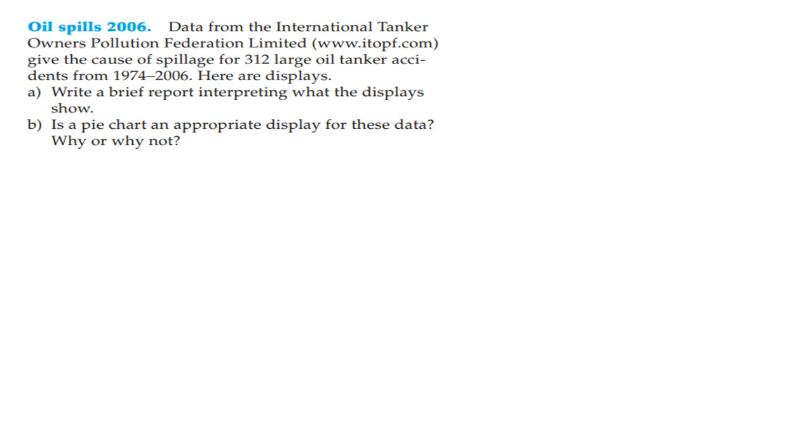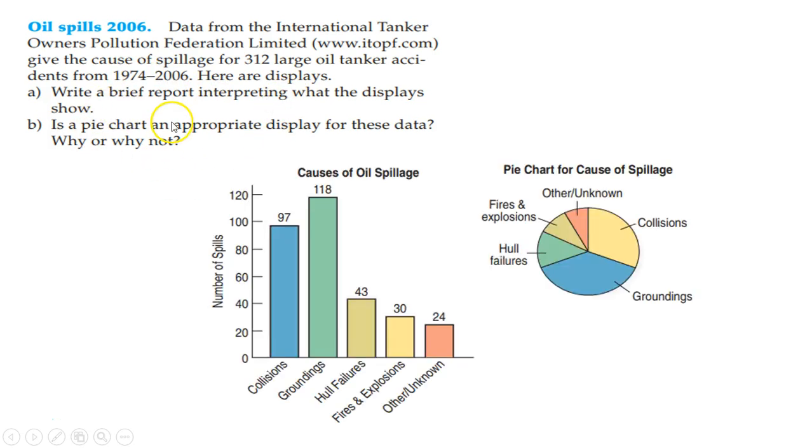Data from the International Tanker Owners Pollution Federation Limited give the cause of spillage for 312 large oil tanker accidents from 1974 to 2006. Here are displays. Write a brief report interpreting what the displays are. So what they're saying is all large oil tanker accidents between those years, 312 of them, were displayed here. It looks like it's a mix between them both.